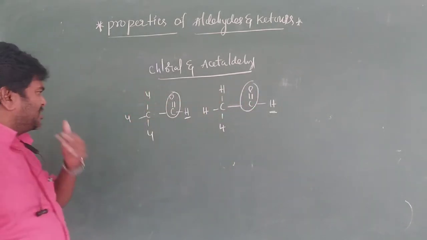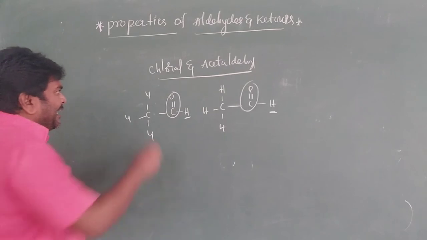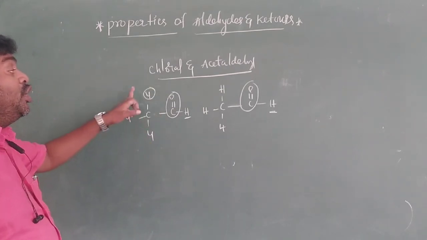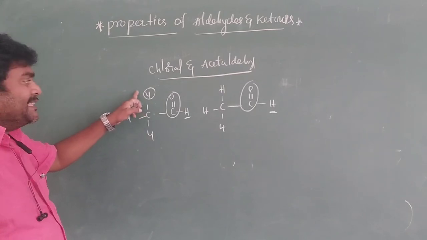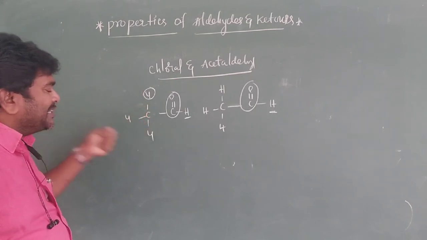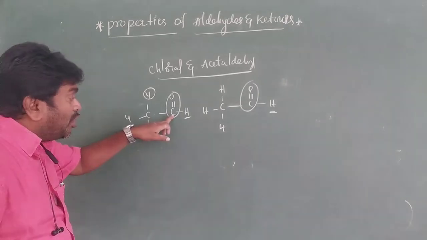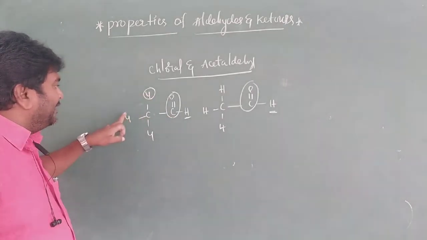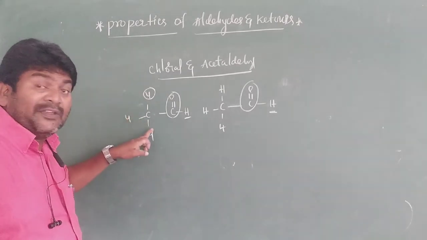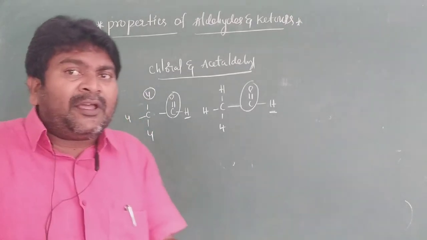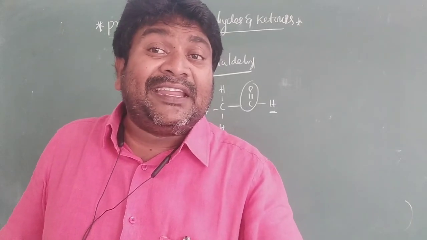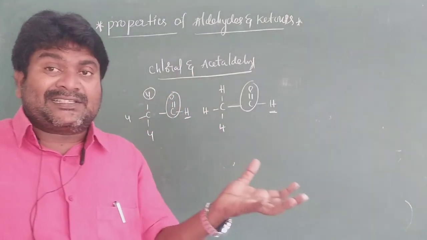Next, you have to see here, it is chlorine, an electron withdrawing group. Electron withdrawing group means the positive charge on the carbonyl carbon increases. This is an electron withdrawing group. As the number of electron withdrawing groups increases, electronegativity increases.